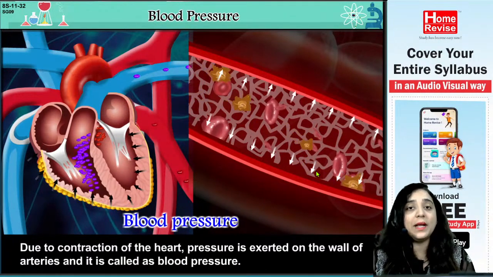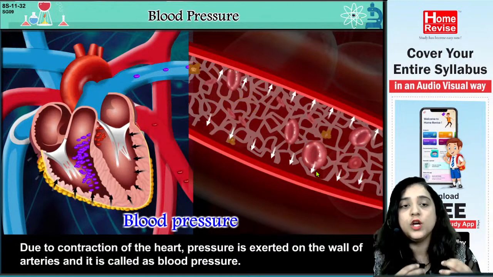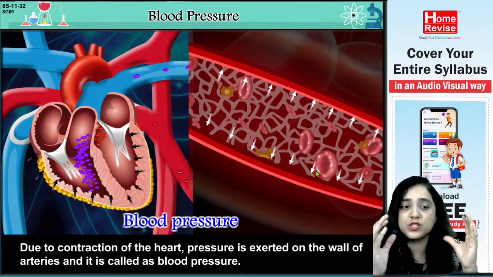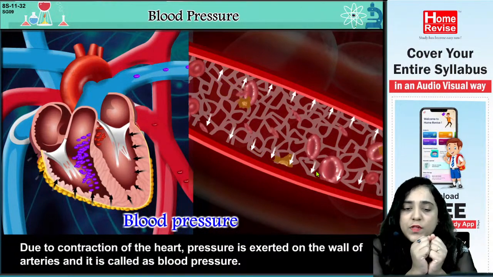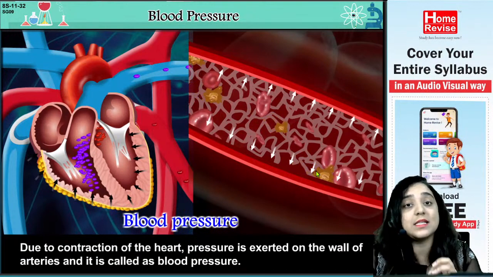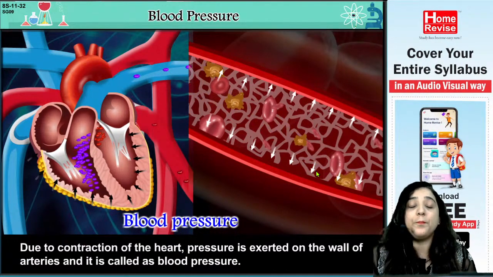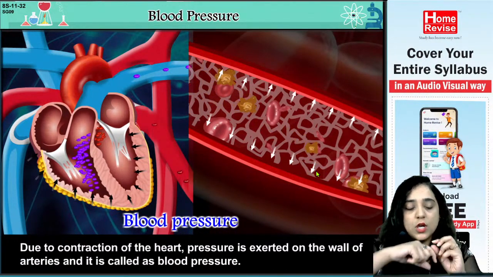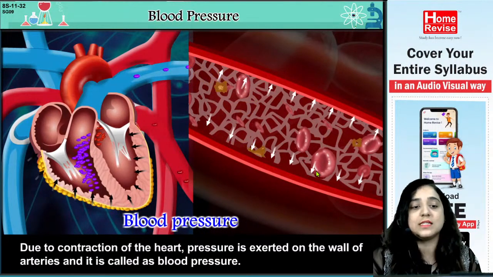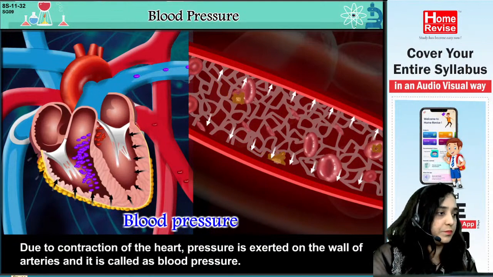So now again I repeat, due to the contraction of the heart, one contraction, one relaxation, contraction and relaxation. Due to this contraction of the heart, it is taking the blood in, right? So basically this is exerting a pressure on the walls of the arteries. The pressure is coming on the walls of the arteries. So this is called the blood pressure.